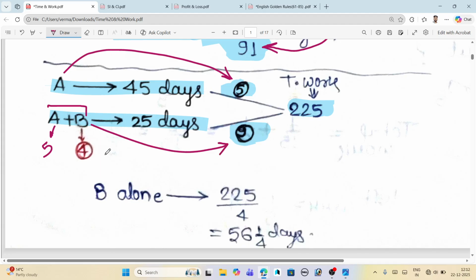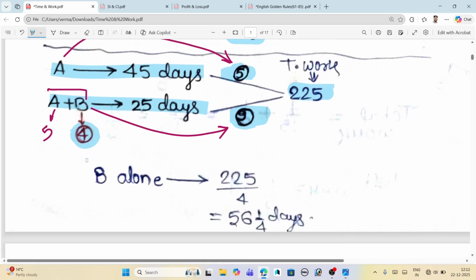So now you tell me, what is the efficiency of B? The efficiency of B is 4. And how do we get it? We get the efficiency of B by subtracting the efficiency of A, that is 5, from the total efficiency of A plus B, that is 9. We will get 4 as the efficiency of B. Okay, just remember this thing.